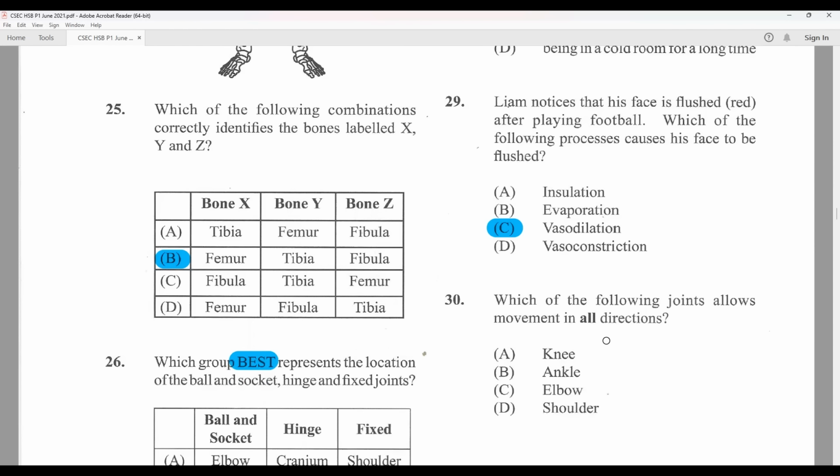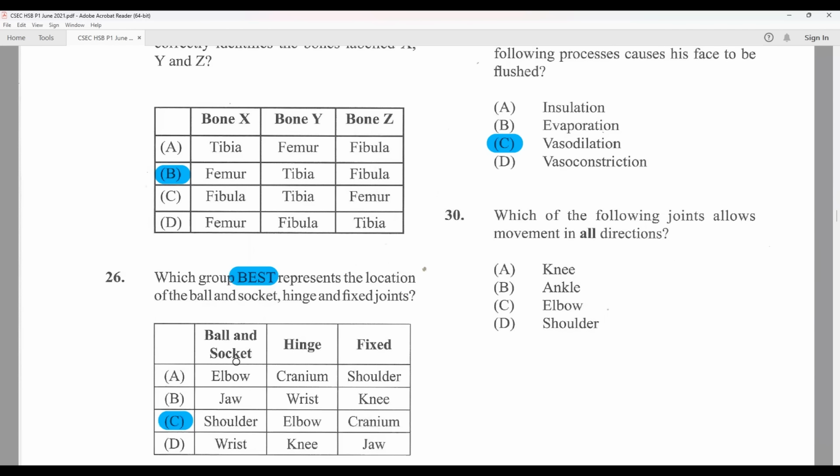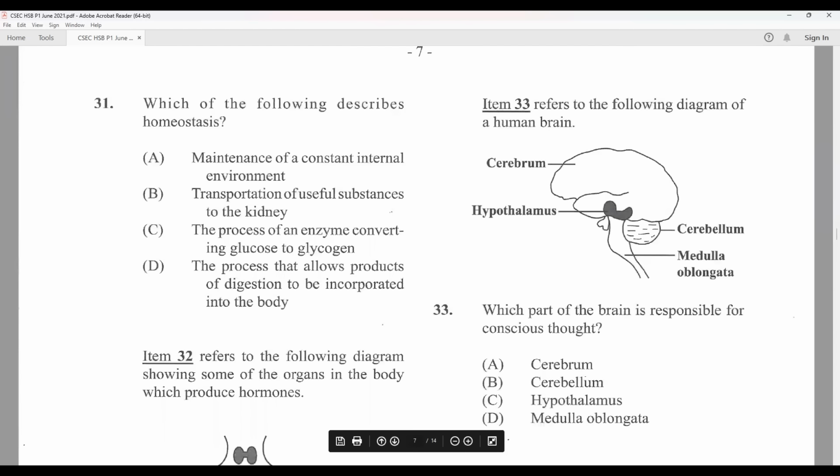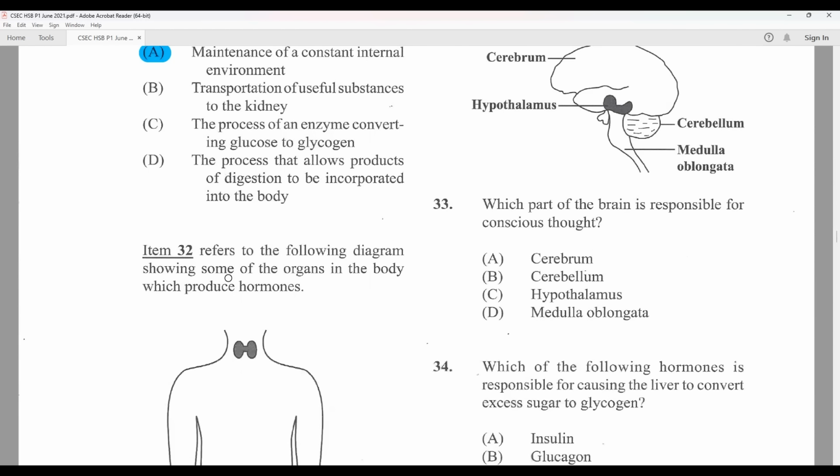Which of the following joints allows movement in all directions? We kind of had that hinted to us in this question, and the questions line up next to each other. So we know that shoulder is the correct answer. Which of the following describes hemostasis? Hemostasis is maintaining the internal environment, and maintaining it means A is our answer of choice.